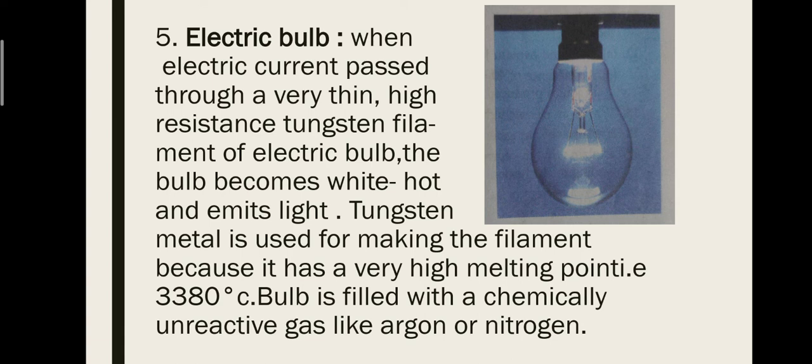When electric current is passed through a very thin, high resistance tungsten filament of an electric bulb, the bulb becomes white hot and emits light. Tungsten metal is used for making the filament because it has a very high melting point, that is 3380 degrees Celsius. The bulb is filled with a chemically unreactive gas like argon or nitrogen.